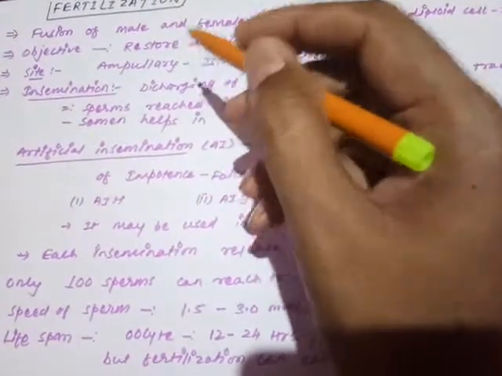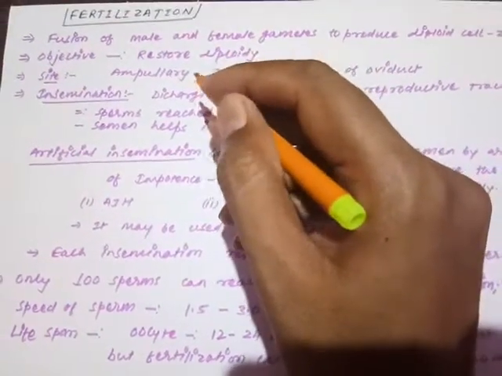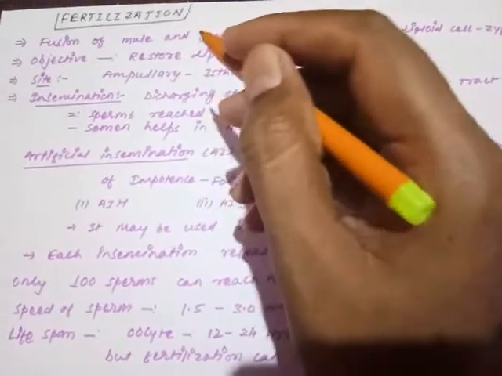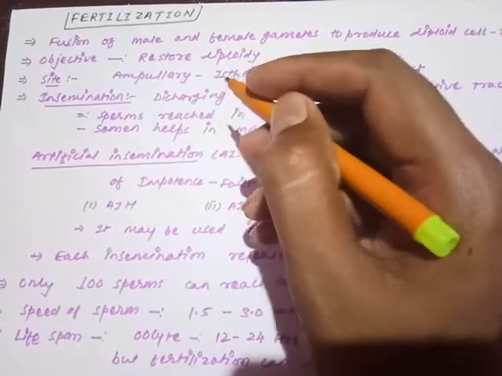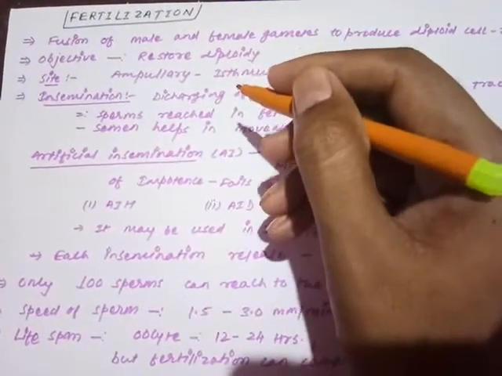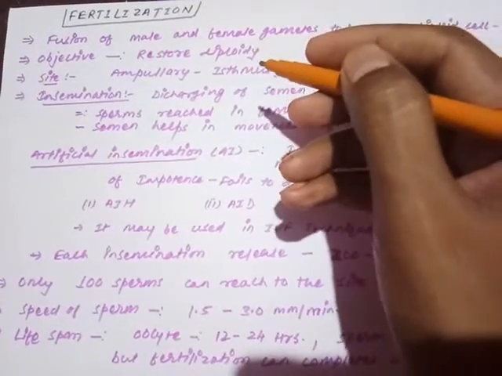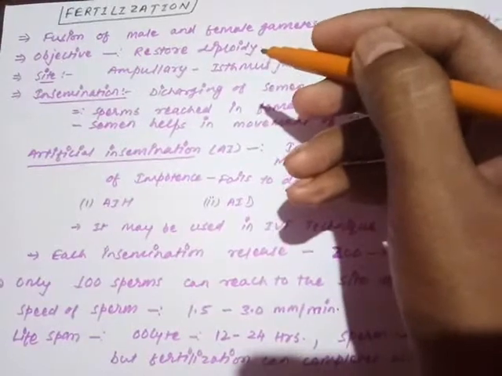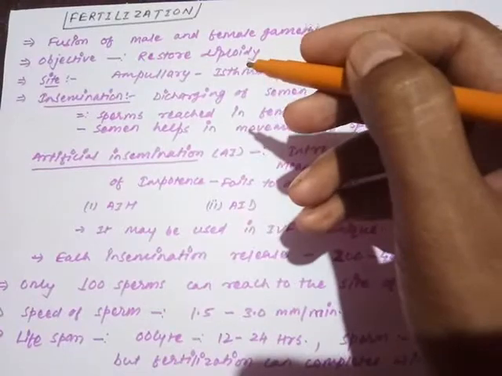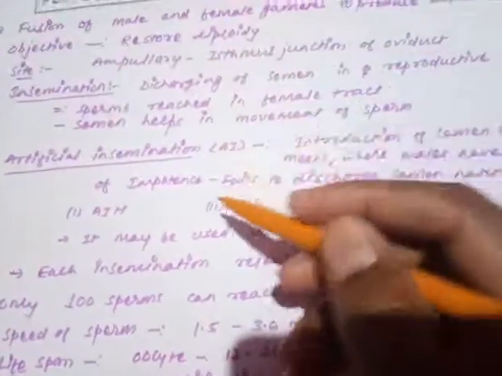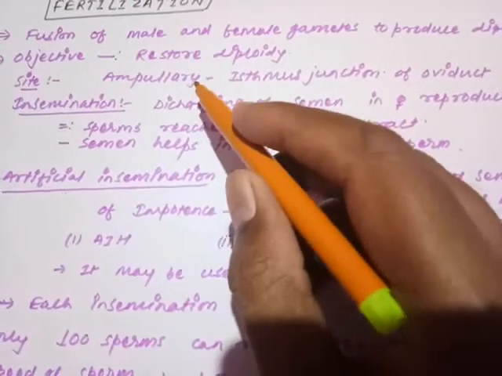So whatever diploidy was destroyed during gametogenesis is required to be restored once again before entering the process of embryonic development. This is the purpose why fertilization is required. Its objective is to restore the diploid situation, and the two cells are received from two different parents, which contributes to variation and evolution also.